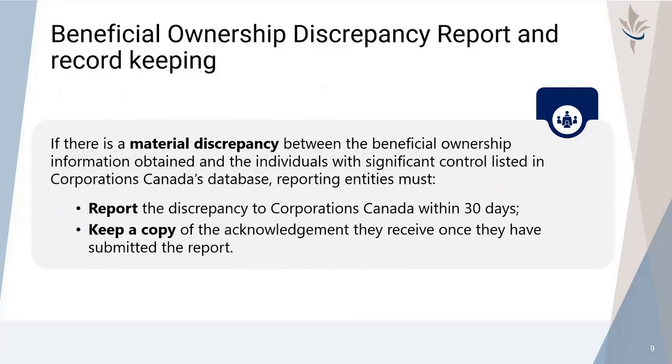If a reporting entity identifies a material discrepancy between the beneficial ownership information they have obtained and the individuals with significant control listed under Corporations Canada's database, they are required to report the discrepancy and keep records. Reporting entities will be required to report the discrepancy to Corporations Canada within 30 days after the day on which the discrepancy has been identified, unless the discrepancy is resolved within 30 days. Corporations Canada will send a notice of acknowledgement of the beneficial ownership discrepancy report by email to the contact person who has filed the report. Beneficial ownership discrepancy reporting helps keep federal beneficial ownership information accurate and up to date.